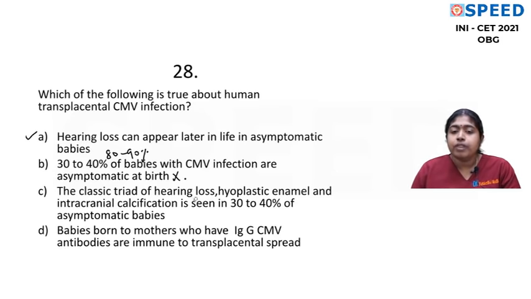The classical triad of hearing loss, hypoplastic enamel, intracranial calcification is seen in 30 to 40%. No. Whatever it is, it's only 10 to 20% who are symptomatic. So this statement is also wrong. Babies born to mothers who have IgG CMV antibodies are immune to transplacental spread. No, I told you, even with maternal IgG positivity, if there is a reactivation, like any herpes virus, then there is a 1 to 2% chance of the baby getting affected. So here the correct statement is, hearing loss can appear later in life in asymptomatic babies.